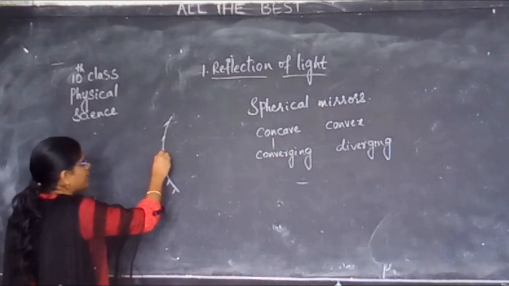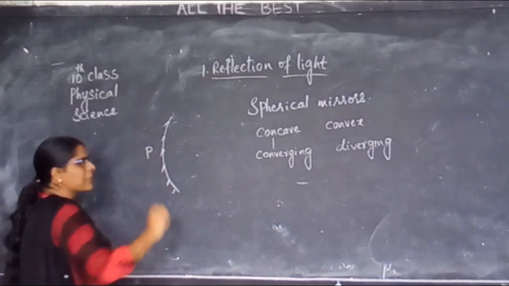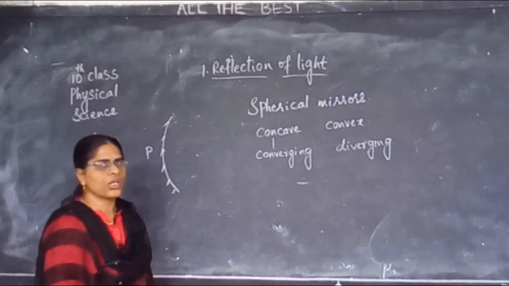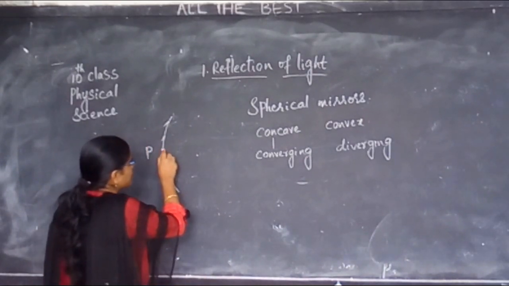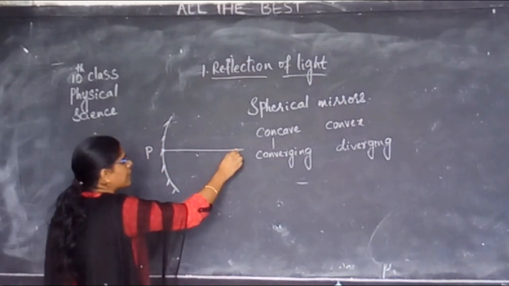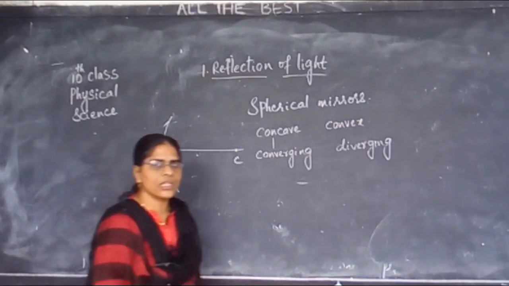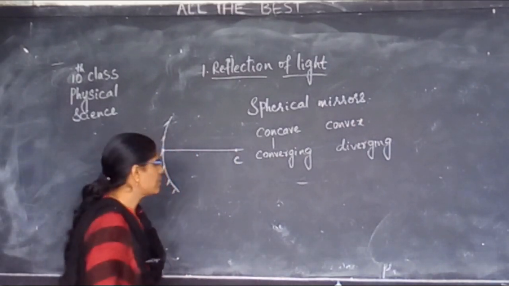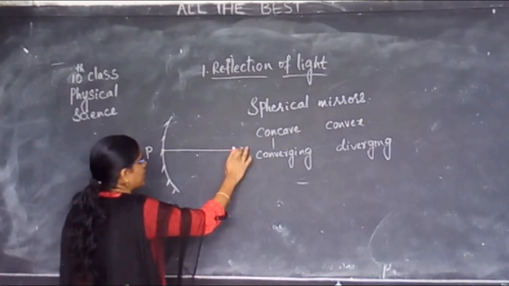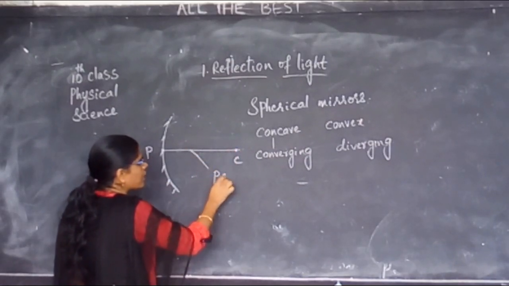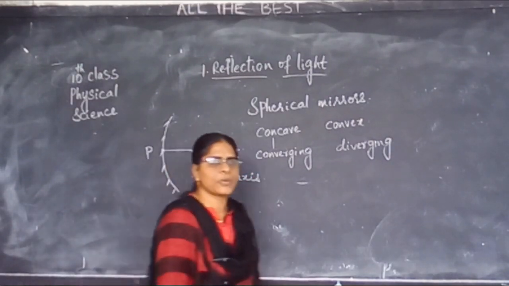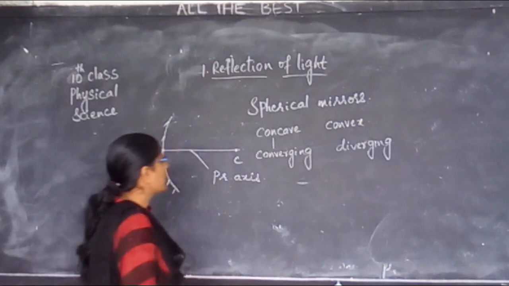We have studied definitions like the midpoint of the mirror, which we call the pole. And we said the point where all the normals meet, we call the center of curvature. And the line joining pole to center of curvature, we call the principal axis. You all remember this? Okay.